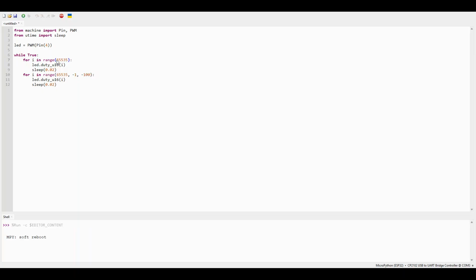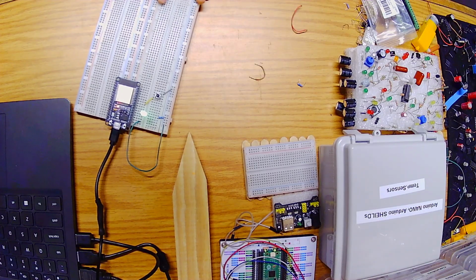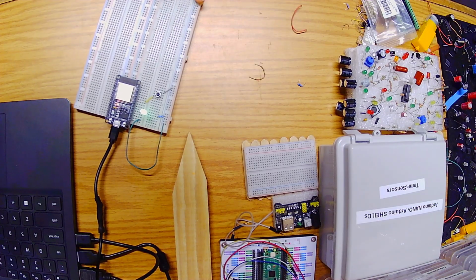Then for this, we'll go 0, 65,535, comma, plus 100. Now run it. Come back here. You should see your light fading up faster. Then once it reaches the top, it should fade down again, and then repeat.